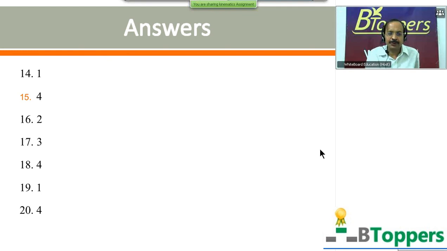For question number 20, answer is 4. For question number 21, answer is 1. For question number 22, answer is 3. For question number 23, answer is 3. For question number 24, answer is 1.